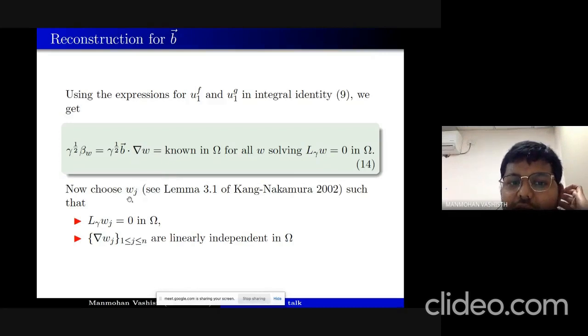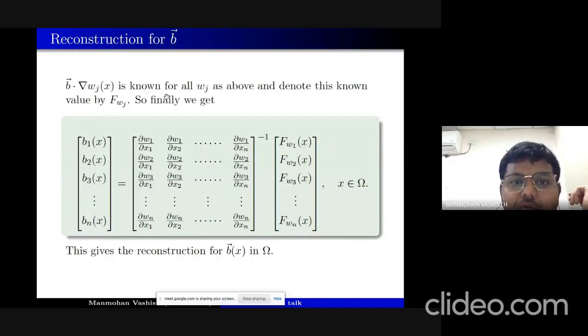This choice of W_j, such that L_gamma of W_j is 0, which is a solution to the conductivity equation, and their gradients are linearly independent, is guaranteed by a lemma in the paper of Kang and Nakamura. They proved it by using the CGO solutions. Using this choice, we now have that B vector dot gradient of W_j is known for all W_j, and we denote this known value by F_Wj.